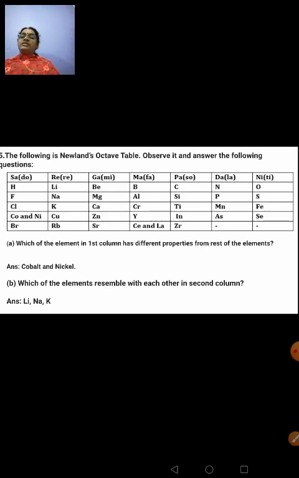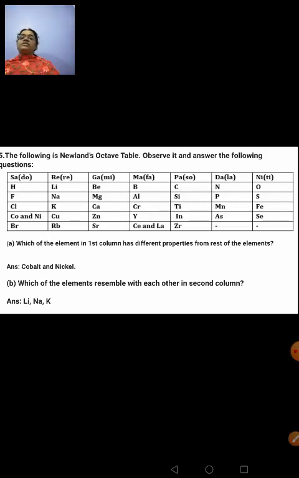Now look at the next question there. Which of the elements resemble each other in the second column? The same. Lithium, sodium and potassium. One thing that we have seen earlier. And now when we look at the modern periodic table, lithium, atomic number 3, has 1 electron in its outermost shell. Your sodium also has 1 electron in its outermost shell. Your potassium, K, has atomic number 19, and even that will have 1 valence electron in its outermost shell, right? So they all have similar valency, that is 1. Okay, this is how you have to answer the question.